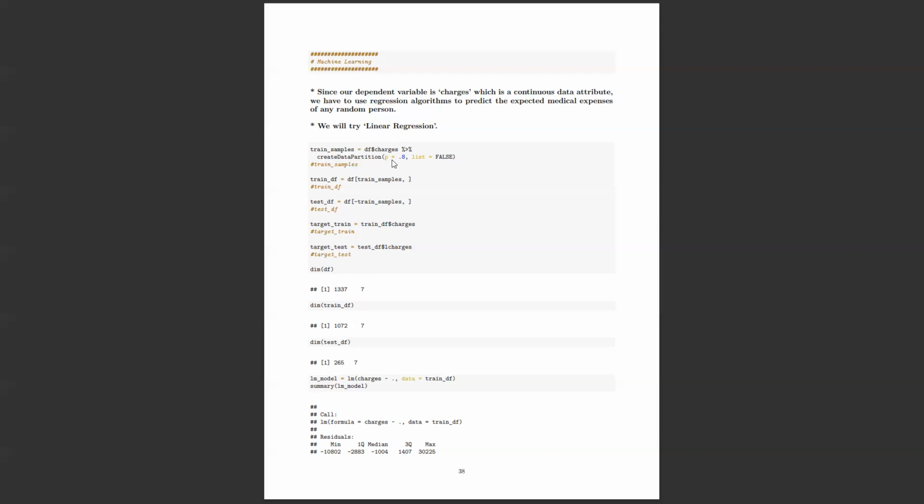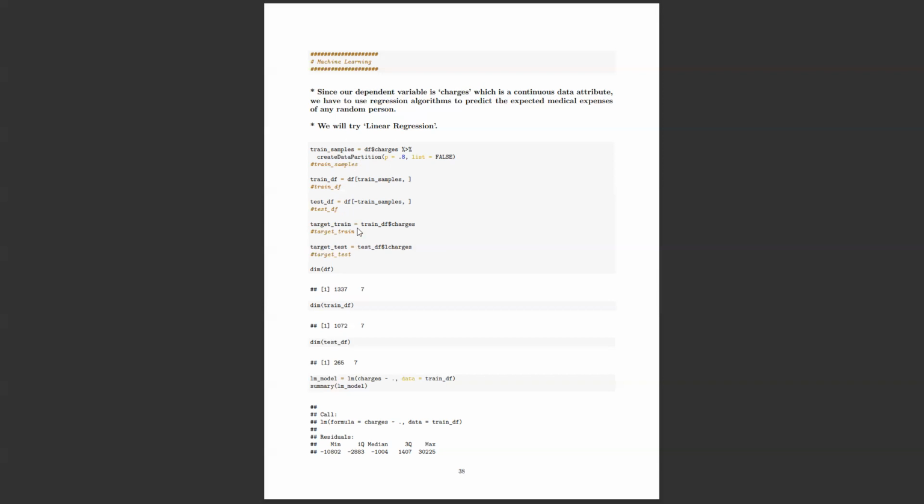It doesn't make the first 80% of rows go to training data and the next 200 rows go to test data. That's not a good way of dividing, right? So we randomly pick 800 rows of 1,000 for the train set and 200 rows at random for the test set. That's the data partition I did.